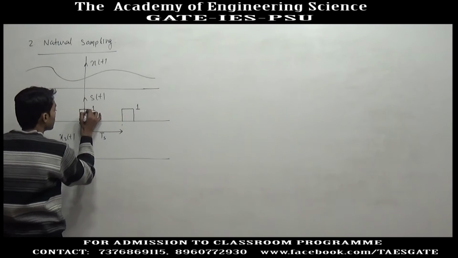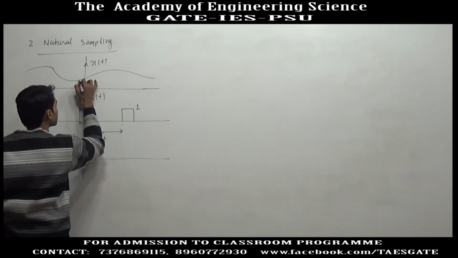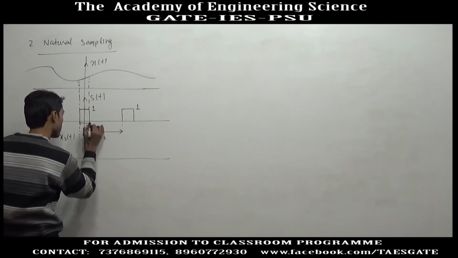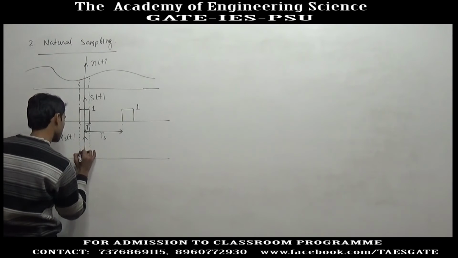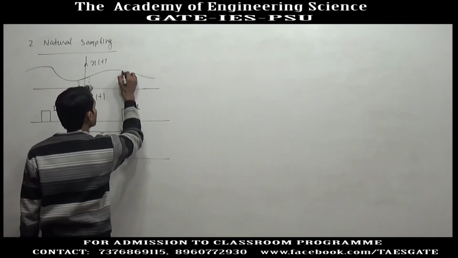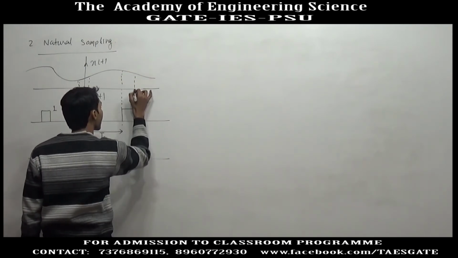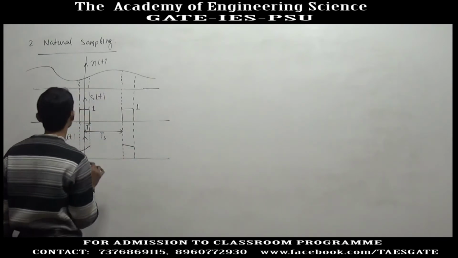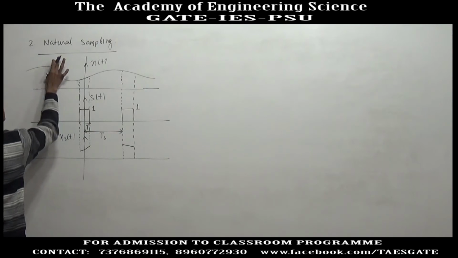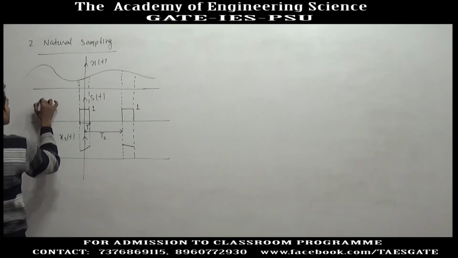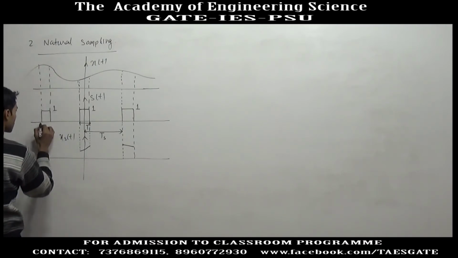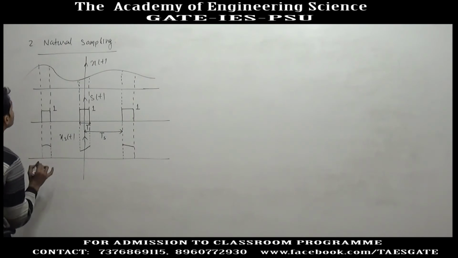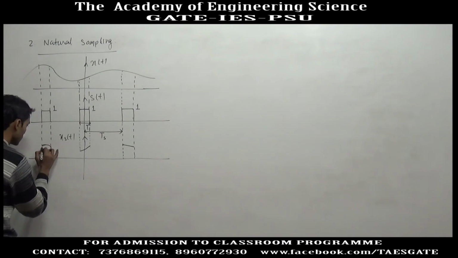So if you multiply a height of 1 to this type of shape, we will get this type of shape here, and rest all the signal is 0.